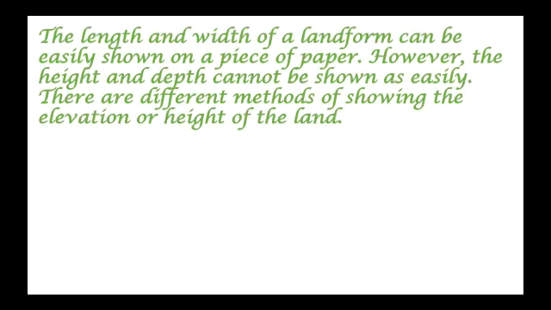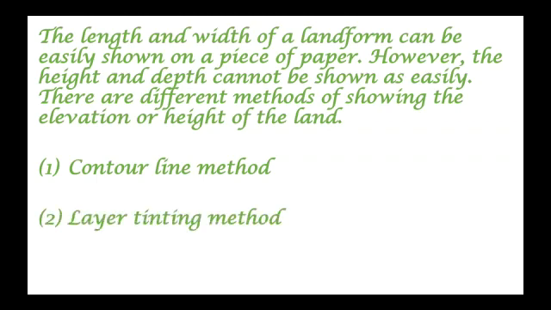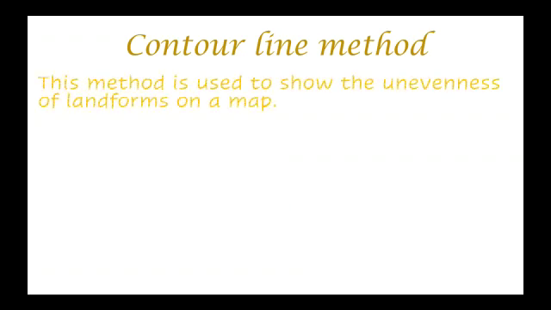The length and the width of the landform can be easily shown on a piece of paper. However, the height and the depth cannot be shown as easily. There are different methods of showing the elevation or height of the land. The first one is the contour line method, the second one is the layer tinting method, and the third one is the digital elevation model. Let us begin with the contour line method.